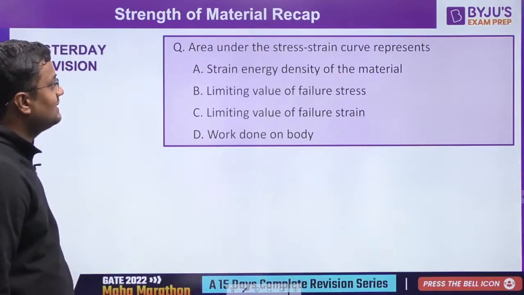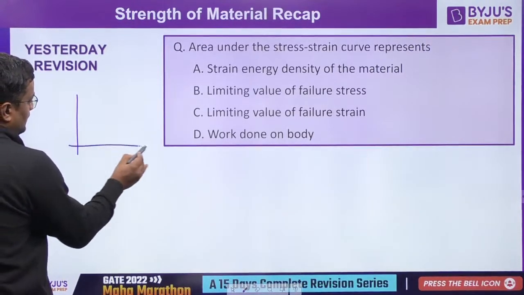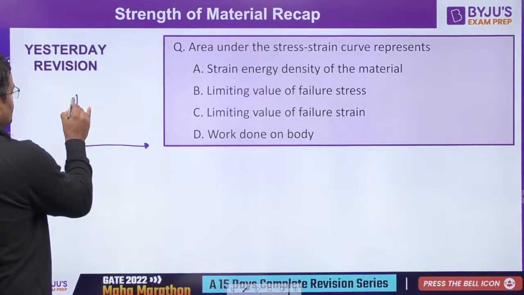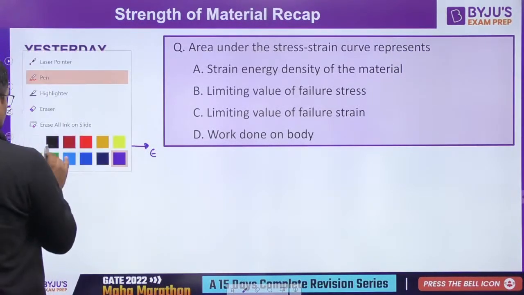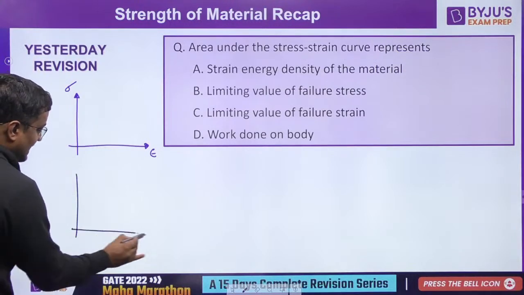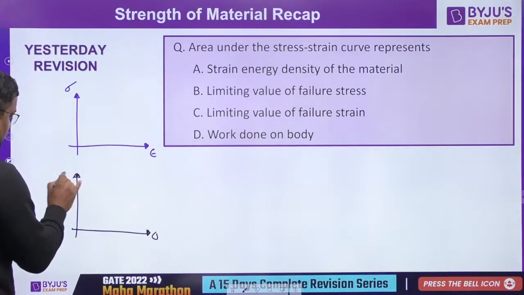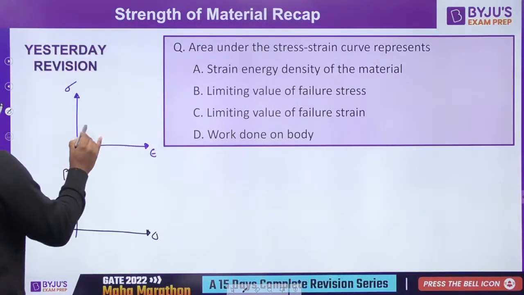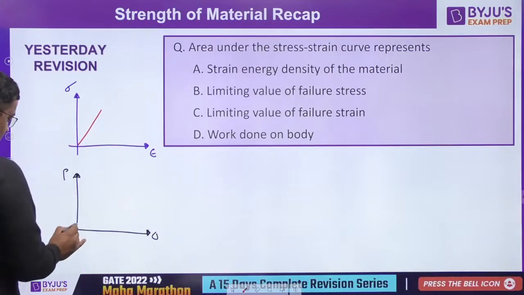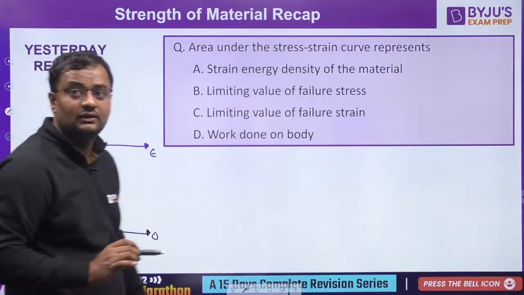Okay, this question: area under the stress strain curve represents. Let me derive this. Everybody might know the answer, but let me tell you so that every time you will know the answer. I will teach you this in 2 minutes. This is a P delta curve, the strain energy curve. It might be linear or whatever the curve is. It is not necessarily linear. That depends on metal to metal.